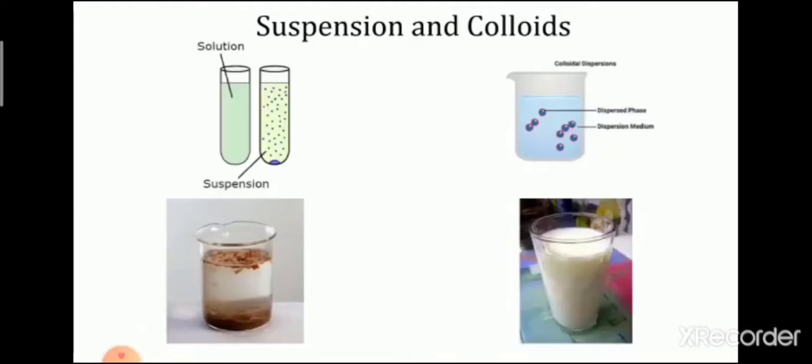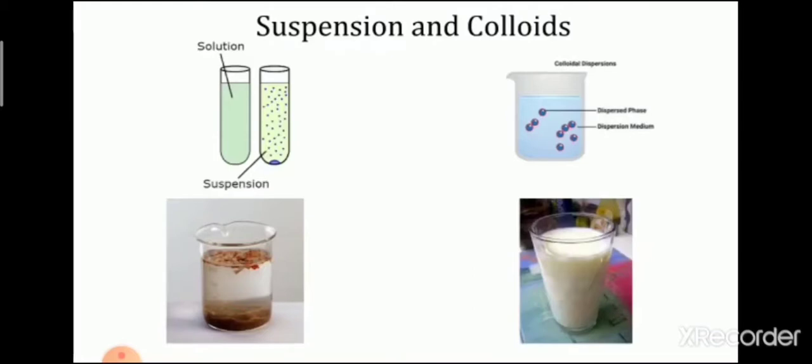So, let us see what is suspension. In the second beaker, a heterogeneous mixture of water and sawdust is formed. Sawdust doesn't dissolve in water; it is a mixture of liquid and solids. A suspension is a heterogeneous mixture in which solid particles do not dissolve but get suspended. The particles are left floating freely in the beaker.